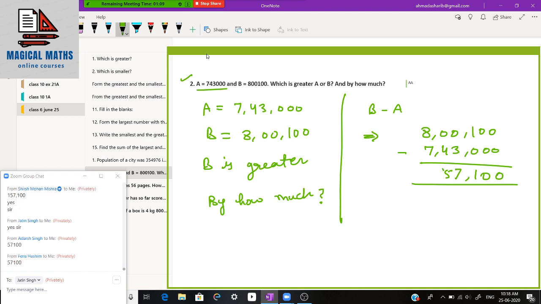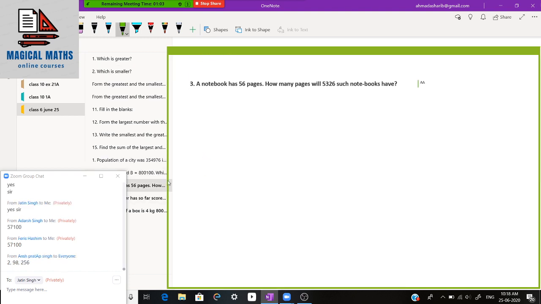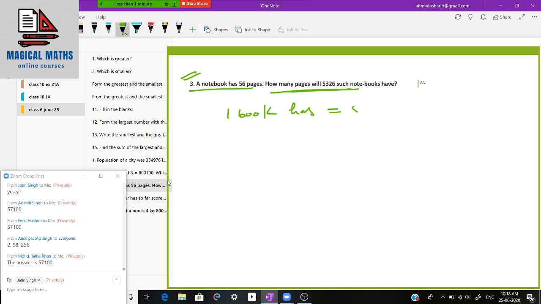Fine. Now the next question. So we are left with 1 minute only. Question 3. A notebook has 56 pages. How many pages will 5,326 such notebooks have? So one book has 56 pages. Is it clear?